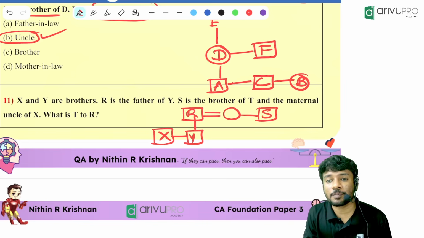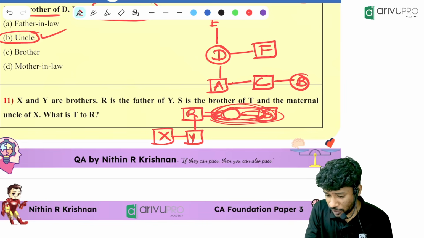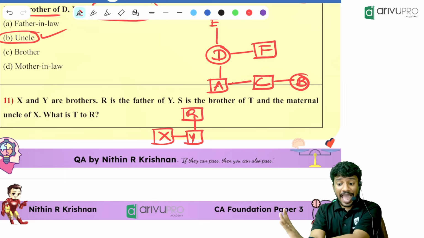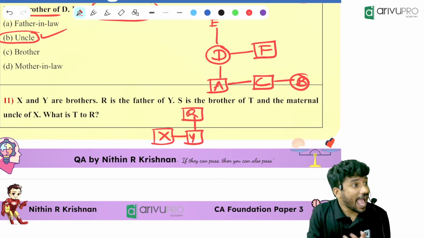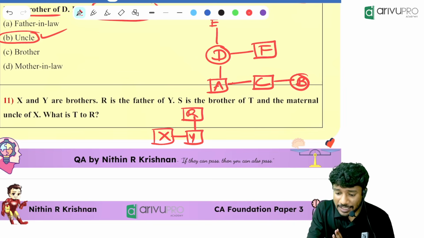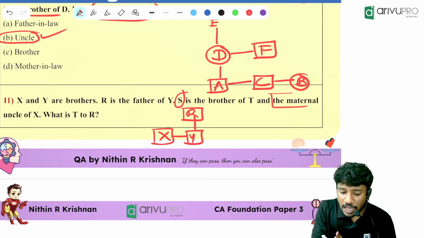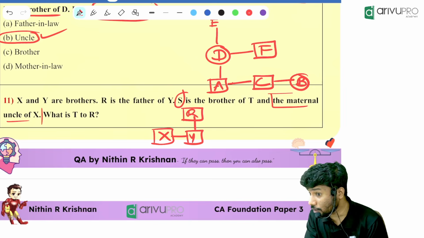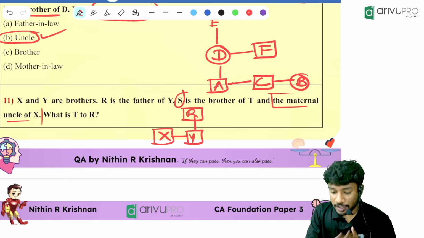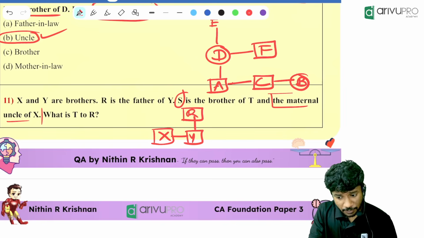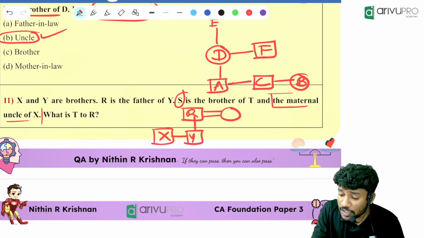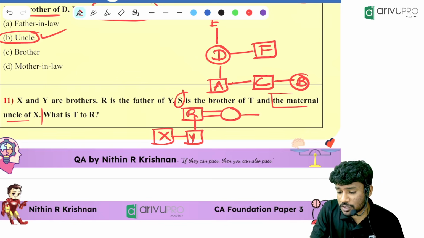Are you getting my point, people? I'll repeat it again for everyone. What is given in the question? S is the brother of T and the maternal uncle of X. Maternal uncle means father side uncle or mother side uncle? Mother side uncle. That means X's father R is there. That father should be married to whom? X's mother. And that mother should have a sibling. That person's name is what?